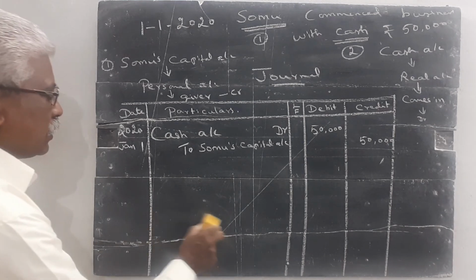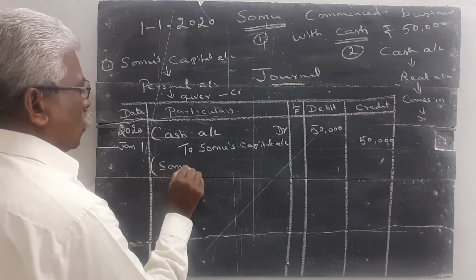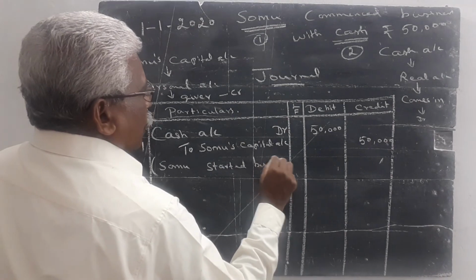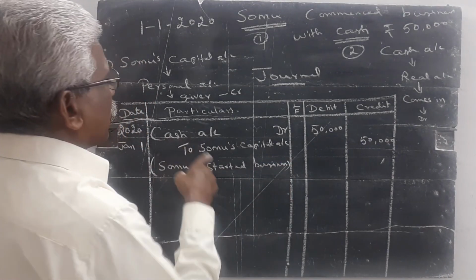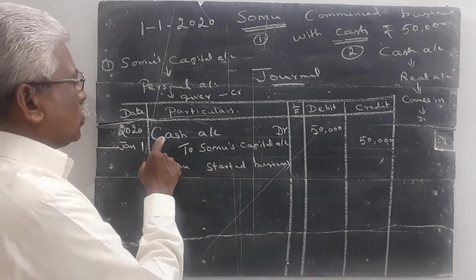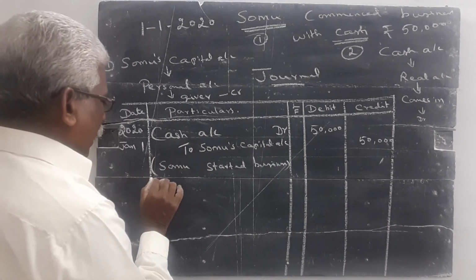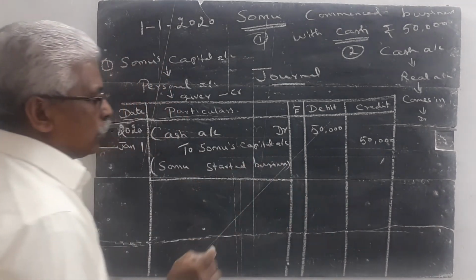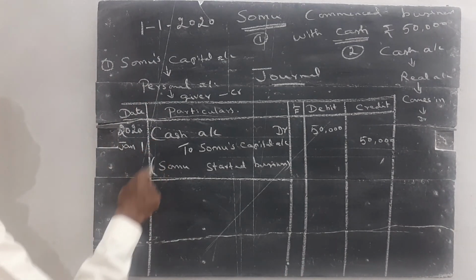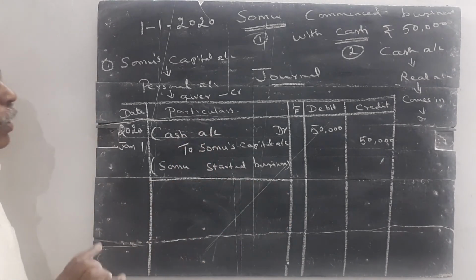Here, the narration is normally in brackets. So, Somu started business with the cash, and everything is given in the particular column. Contributed capital, these things are given in the question. So, you simply write Somu started business and draw a line only in the particular column. At the last transaction, you draw from this end to this end. But for each and every transaction, you have to draw a single line in the particular column alone.